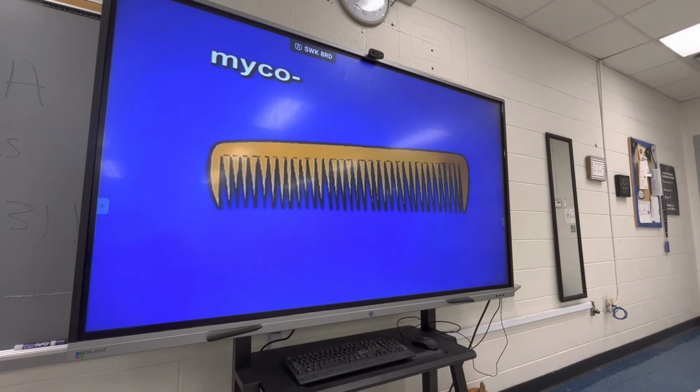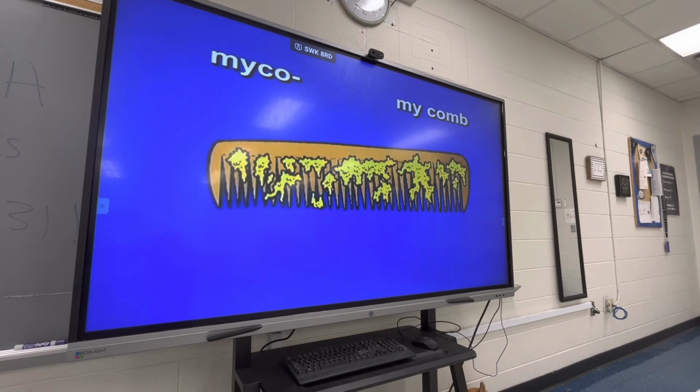Next, myco. Myco sounds like my comb. Myco, my comb. Myco means fungus. So as you look at the image of my comb, see it covered with fungus.